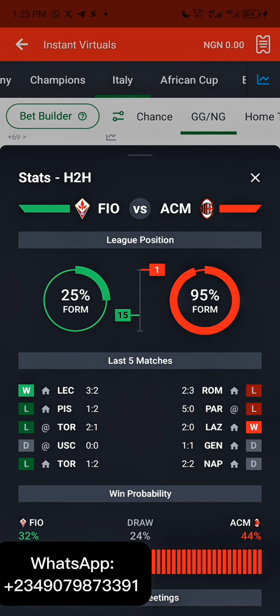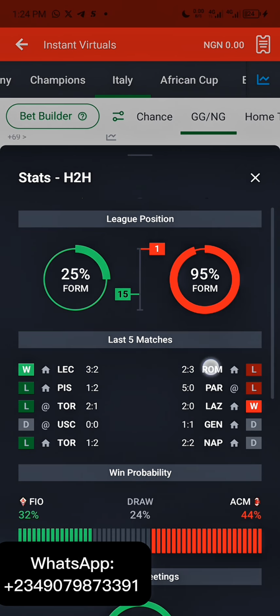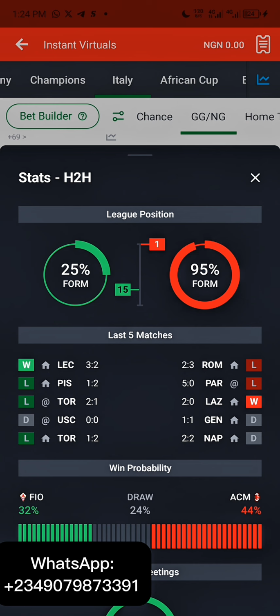So yeah, as you can see, this one is not looking that healthy, but at least it's looking clean. They've had 2-3 goals, 5-0, 2-1, 1-1, 2-2. Okay, 2-2 is a very good one. 4 goals and 5 goals. This one is another 5 goals here, plus another 4 goals here. This is another 5 goals. That is 3 plus 2, 5 goals.